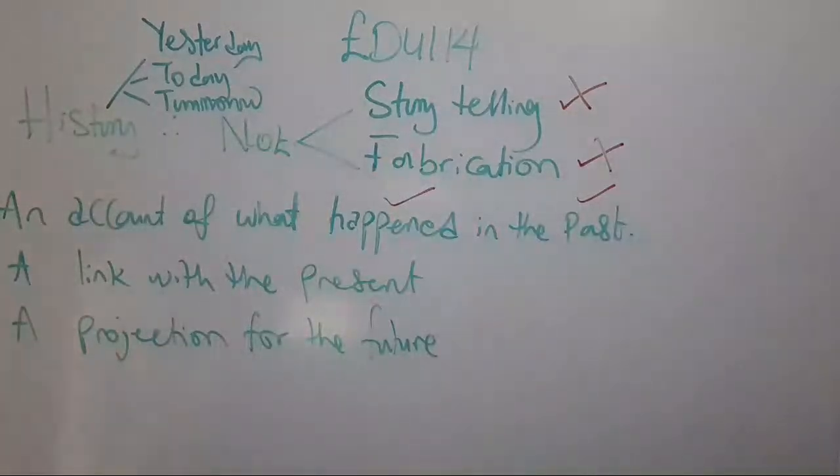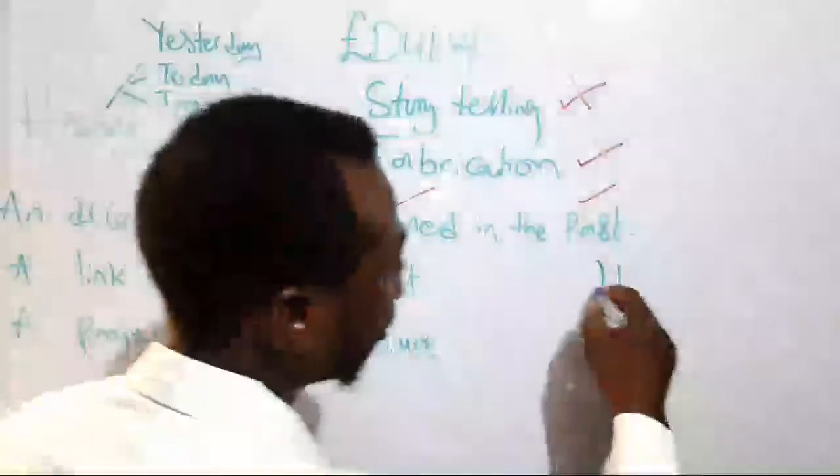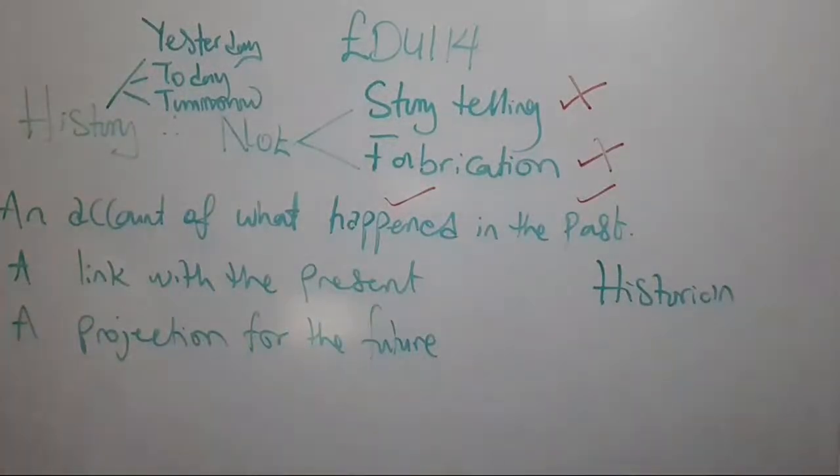Bias and prejudice, or necessary dislike, are not allowed when it comes to history. Now that we know what history is, and we have a glimpse of what it's all about, let's talk about who the historian is.